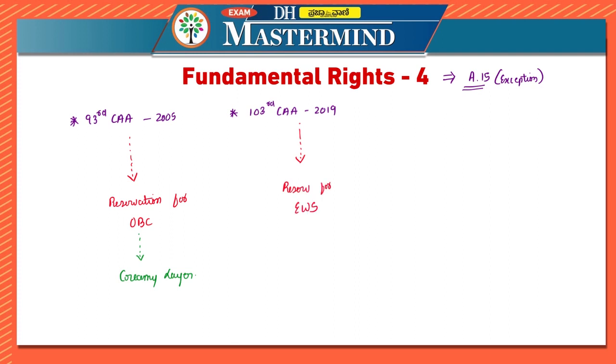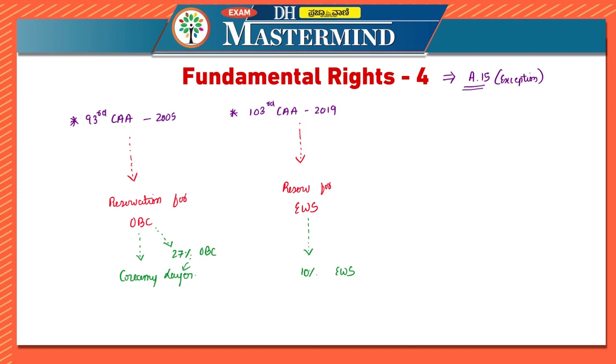So both of these are different. We will be seeing the 10% reservation given to economically weaker sections. In the other, we'll see that 27% reservation is given to OBCs in educational institutions. After that, we'll be looking at the creamy layer, and then the 10% reservation for the economically weaker section.